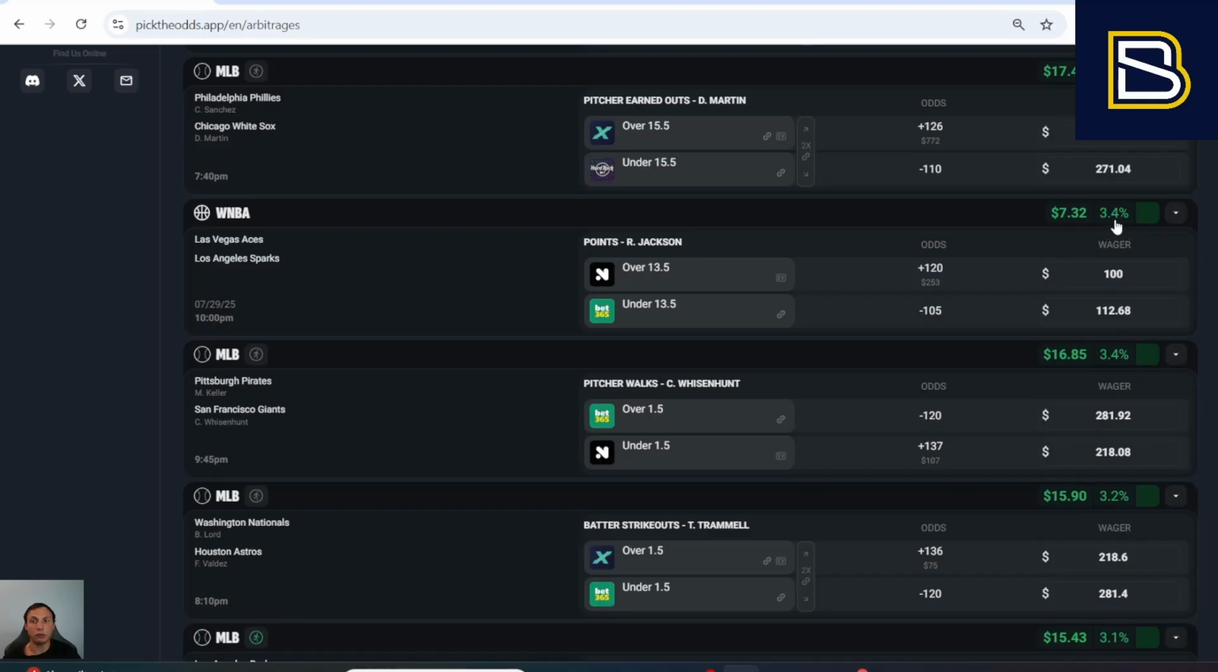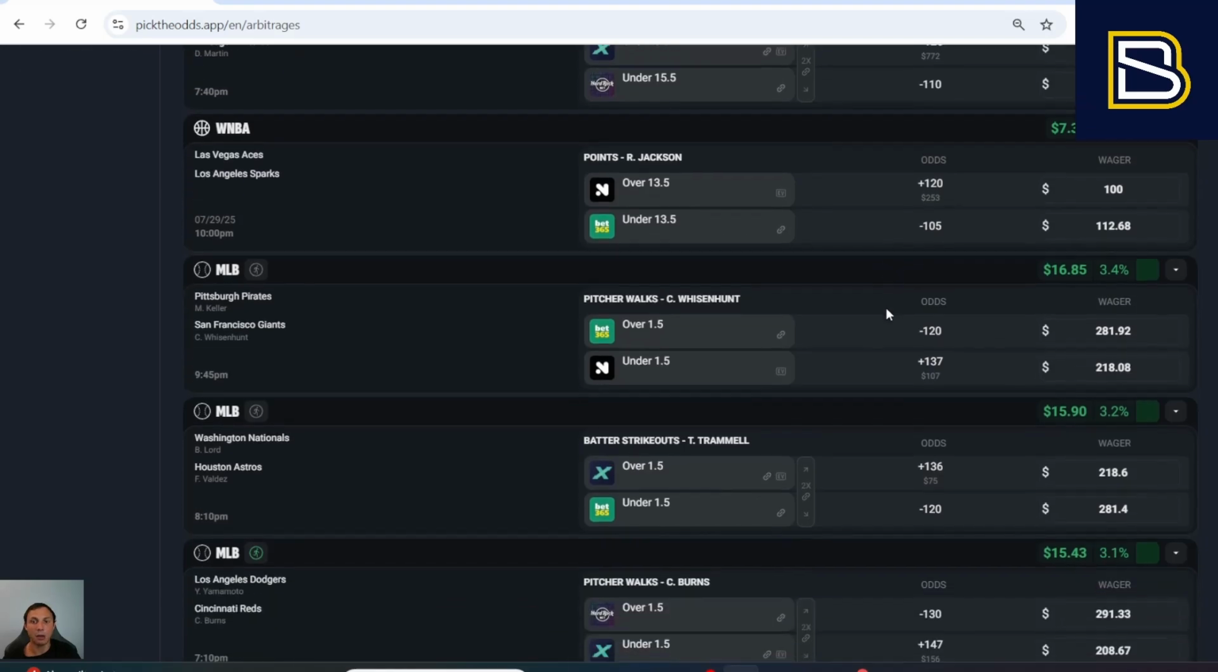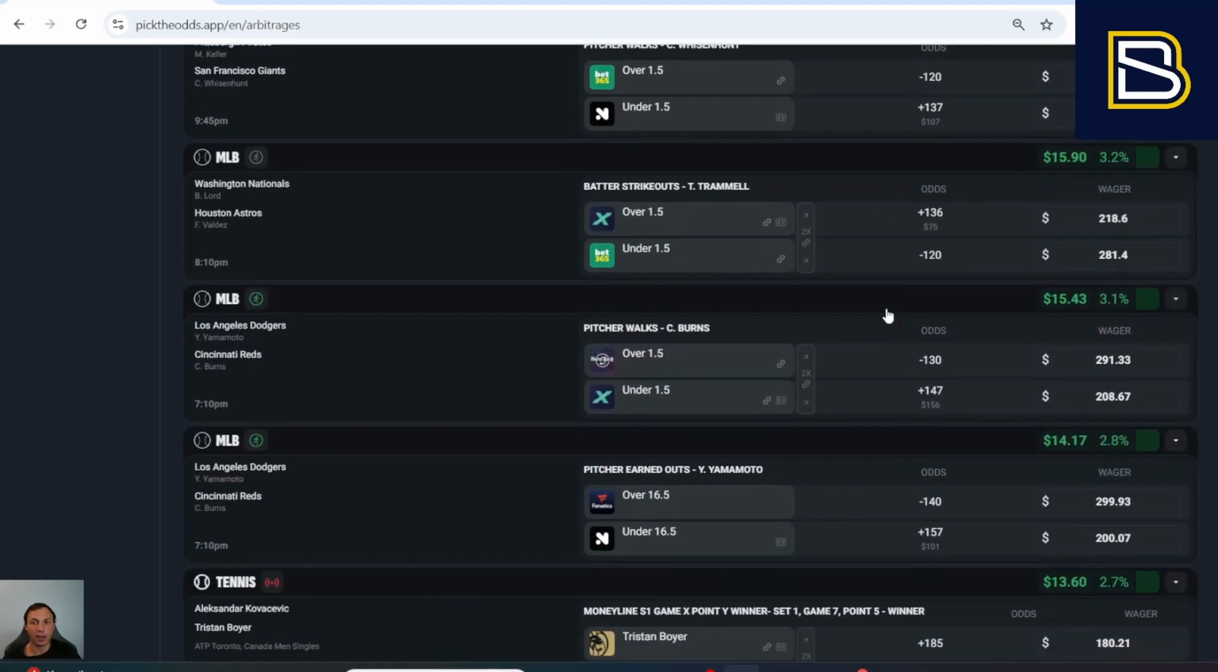You can also see the return on investment percentage, as well as how much money you would make if this is what you put into these different bet markets. Another thing to note is when it comes to different exchanges or other sharp books, Pick the Odds has the liquidity on those books, so you know how much money you can get down and how much money these books are accepting at the time.